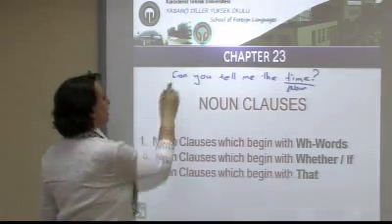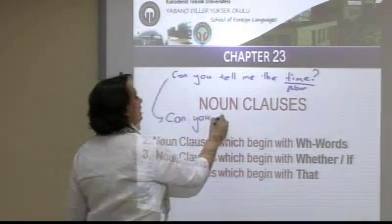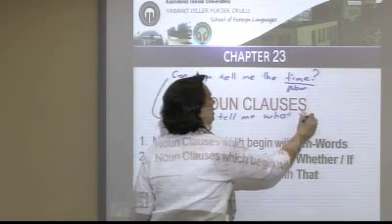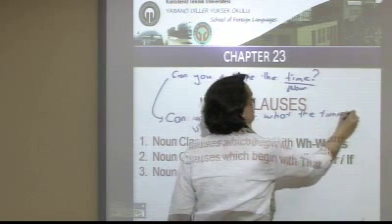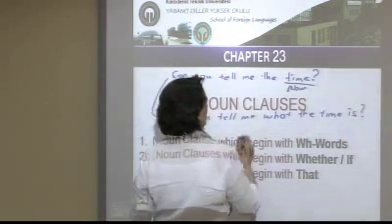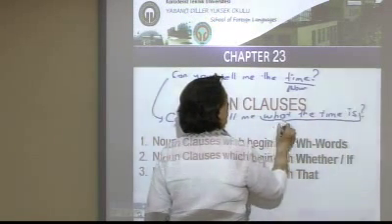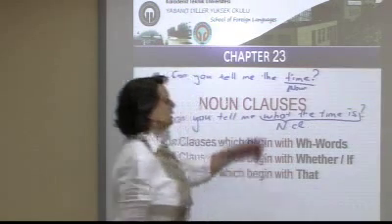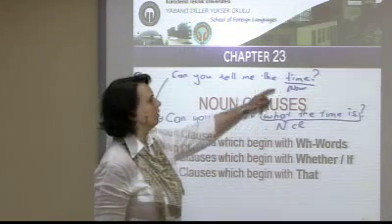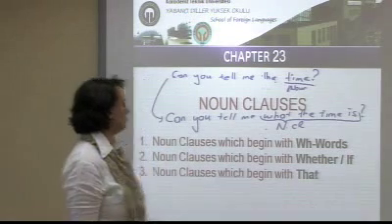Instead of this question, I can ask, can you tell me what the time is? The main clause is a question. This is a noun clause. Sometimes we can use a clause instead of a noun. So we call this clause a noun clause.